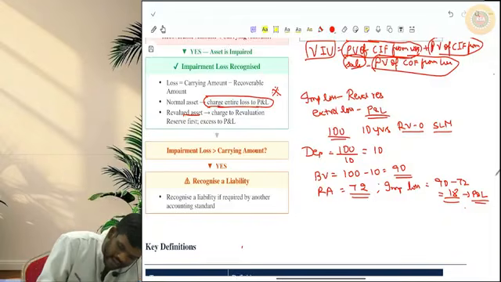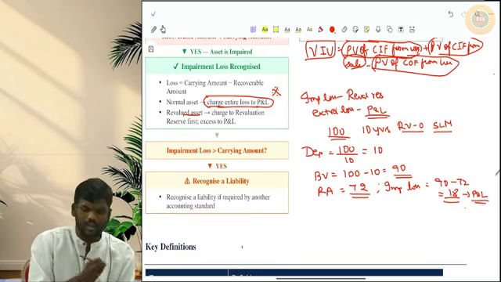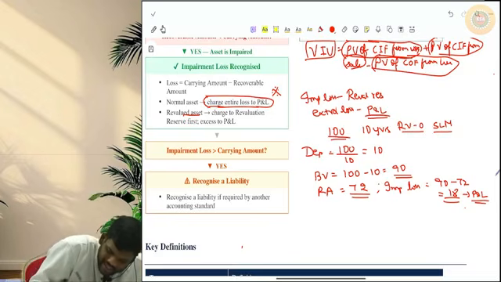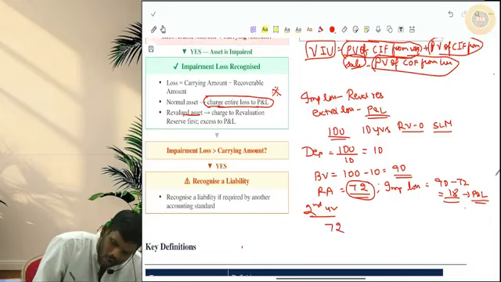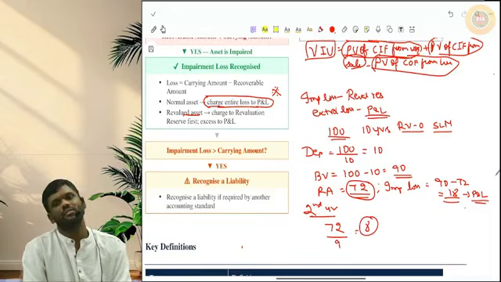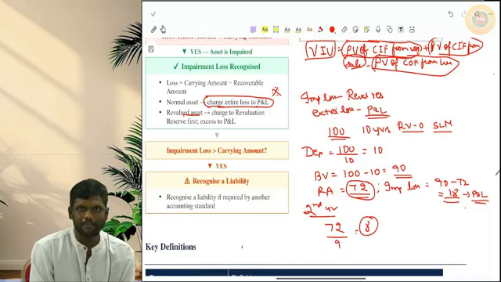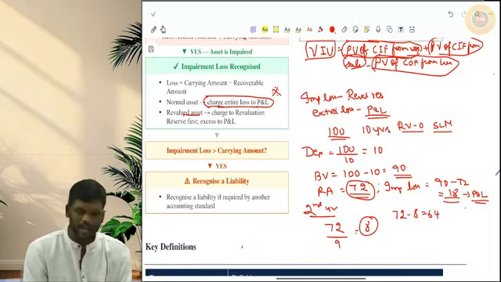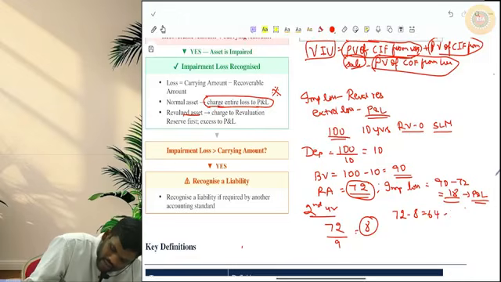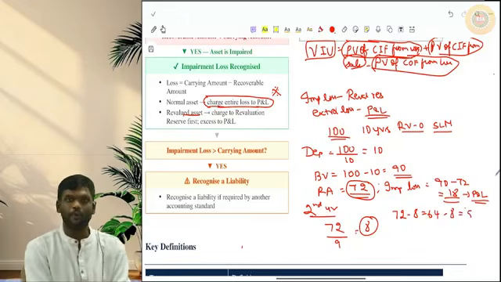Now second year, we have to charge depreciation. Sir, how will you calculate depreciation now? What is the revised carrying amount? 70 after charging impairment loss. How many remaining years do we have? 9 years. So from the second year, every year we will be charging 8 as depreciation. So second year, 72 minus 8 depreciation, 64 will be the book value. Third year, again another 8 we will charge. So third year end, 56 will become the book value.